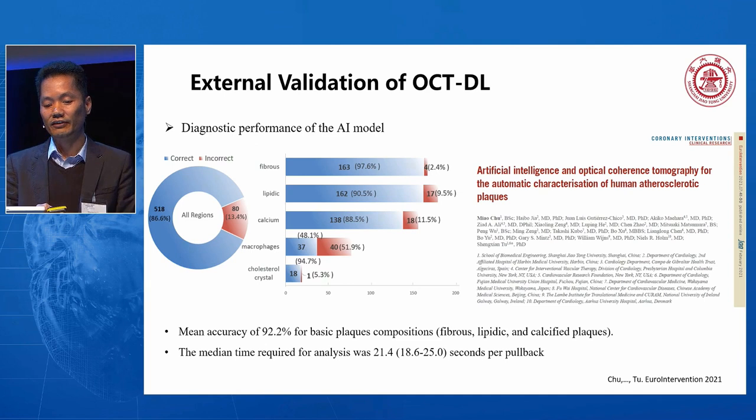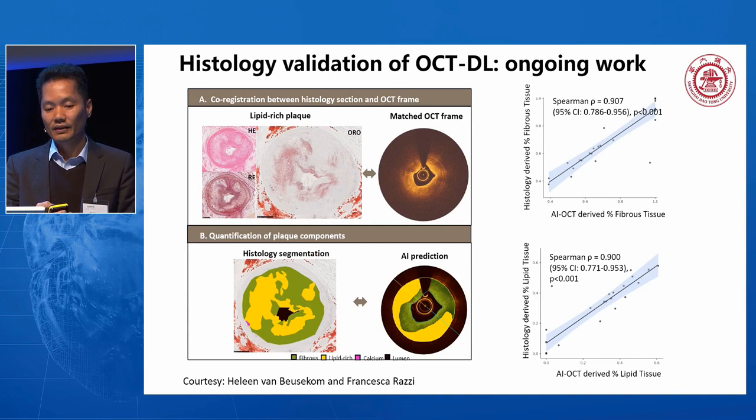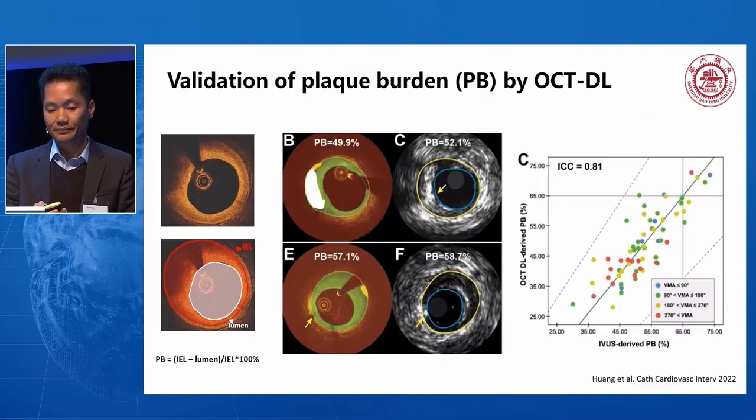The details of this analysis can be found in the paper published in 2021 in EuroIntervention. Further on, we collaborated with Dr. Van Bielskom and Dr. Raja on histology validation. This is preliminary data showing that the AI-derived percentage of lipid and fibrous tissue correlates very well with the histology findings. This is still ongoing.